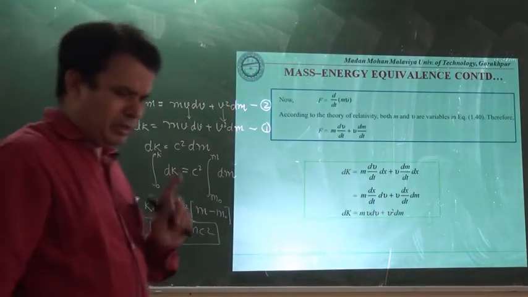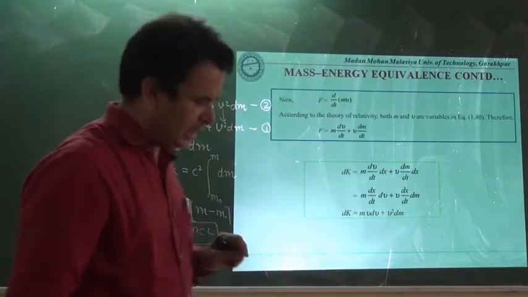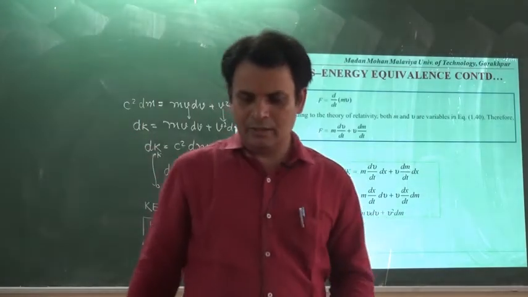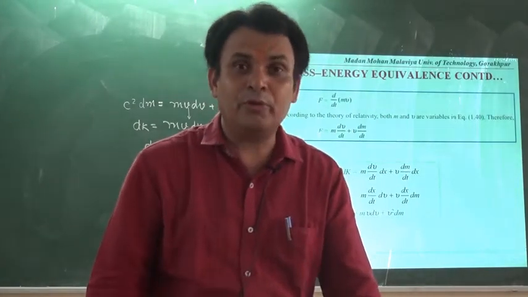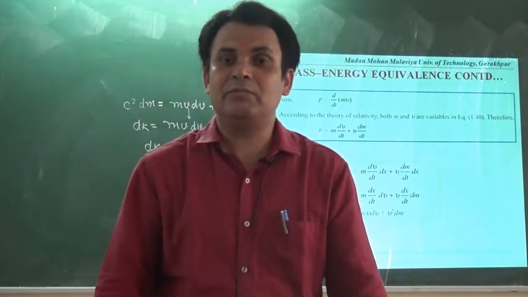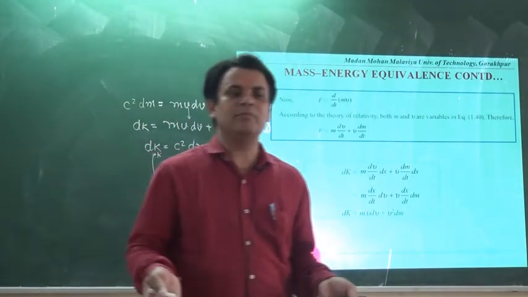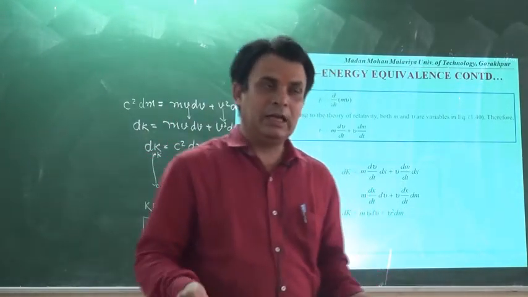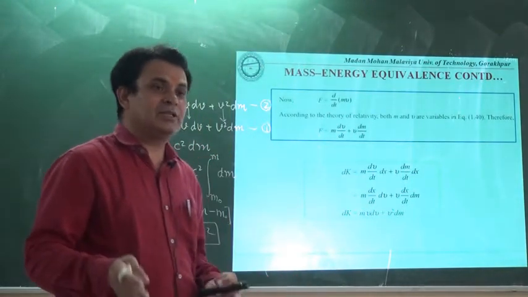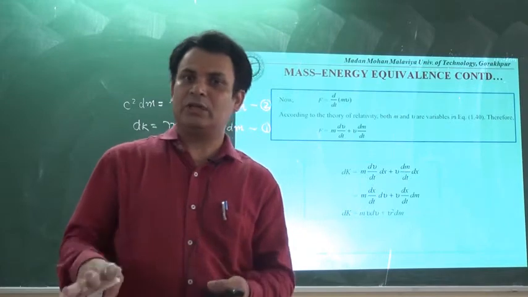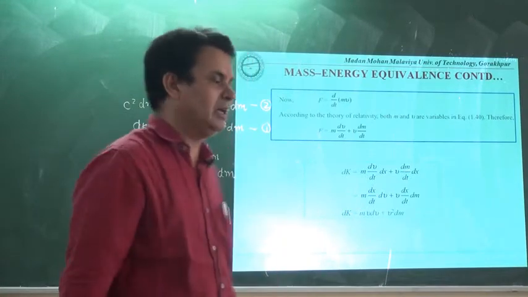At the same time, one thing is very important. We are talking about the kinetic energy of the particle only, but similar to the potential energy we discussed in classical mechanics, what will there be in relativistic mechanics? There is a corresponding concept of energy.